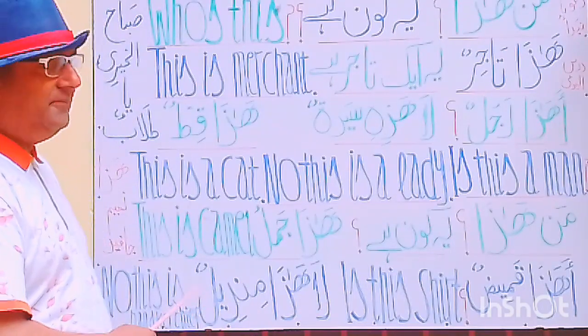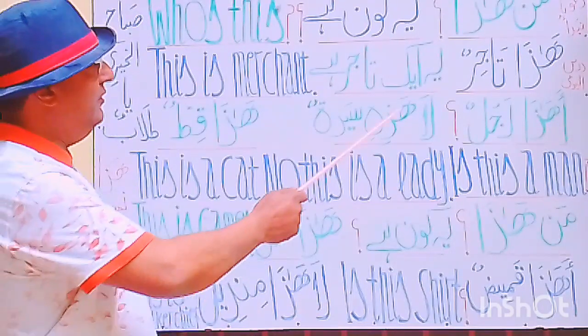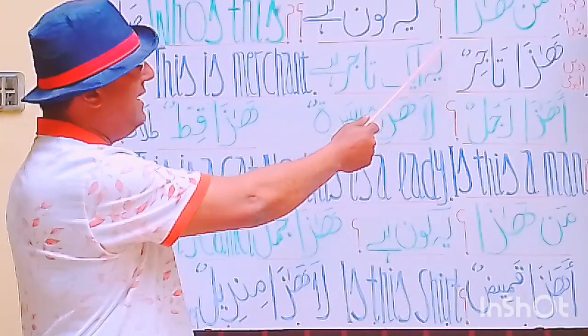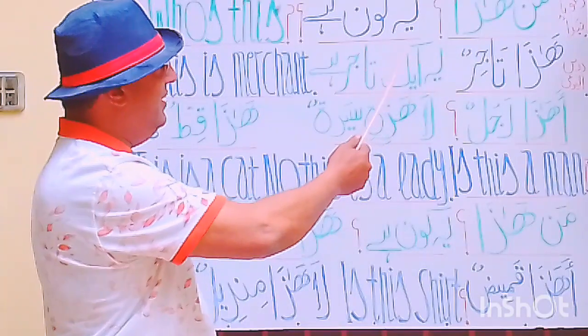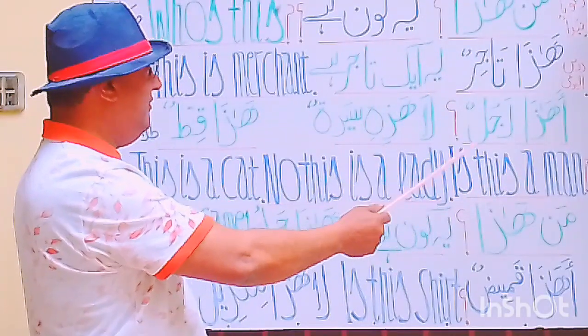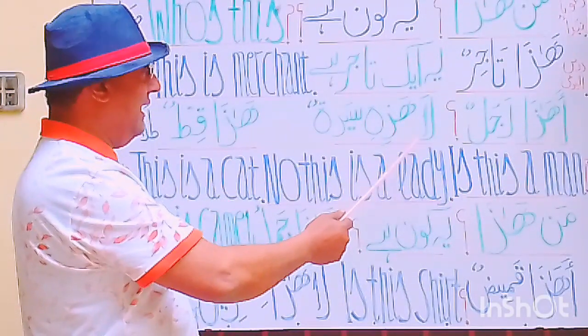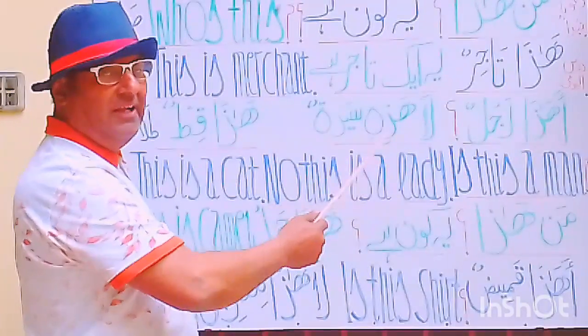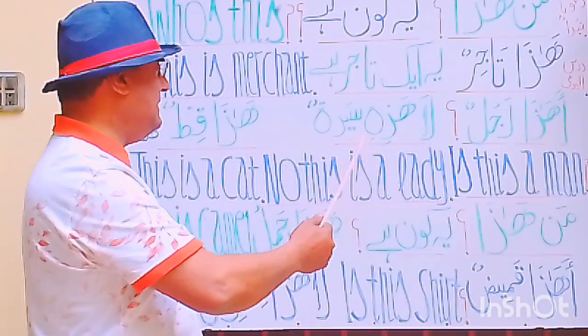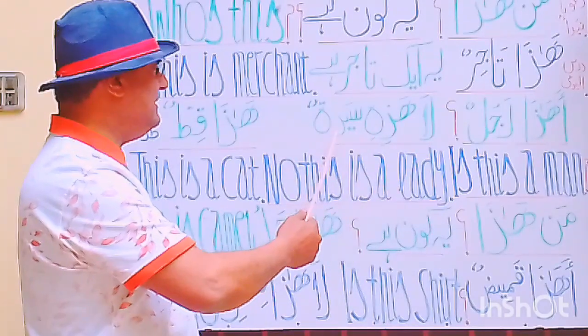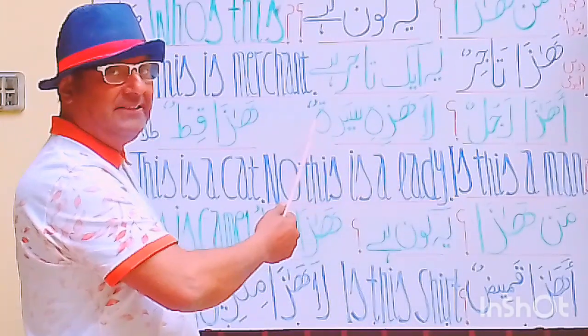You see my students, you have seen the question statement Man haza. Who is this? And you have seen the negative statement La. La haza sayyidatun.